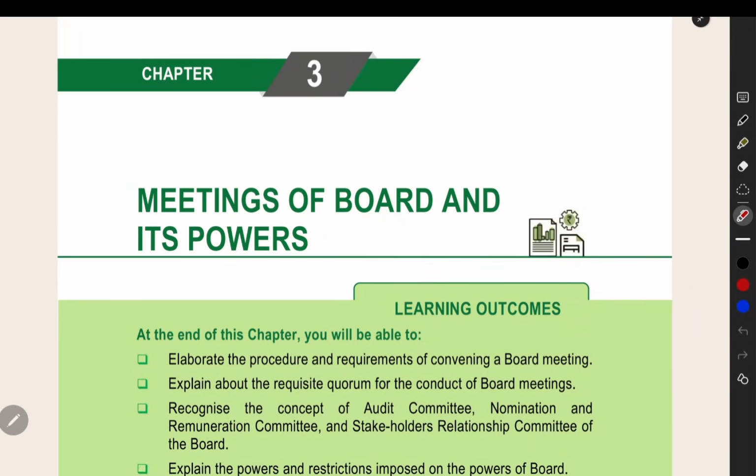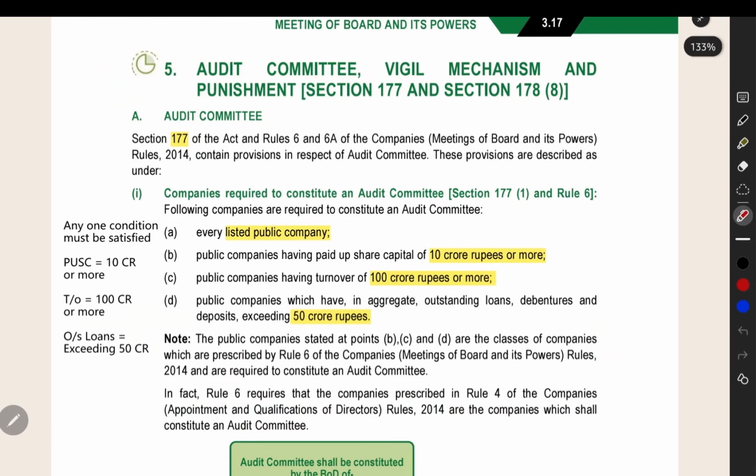Now we can see the overview of the topics in chapter number 3, Meetings of Board and its powers. In this chapter, first we are going to see about the audit committee, how we appoint an audit committee and all the things related to the audit committee in the company. Section 177 is talking about the audit committee.